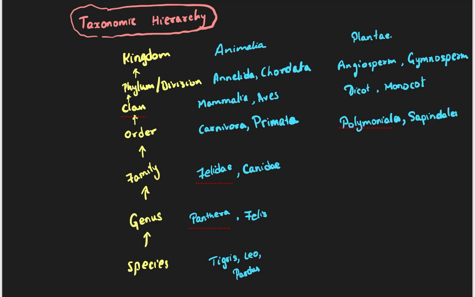Okay. And then we have Solanaceae, the family Solanaceae. See, families end generally with AE. And Convallaceae. And then we have Solanum, Petunia, Dhatura are different types of genus.